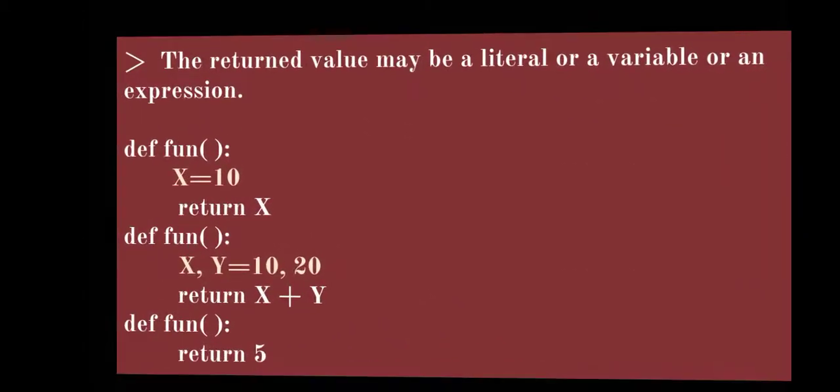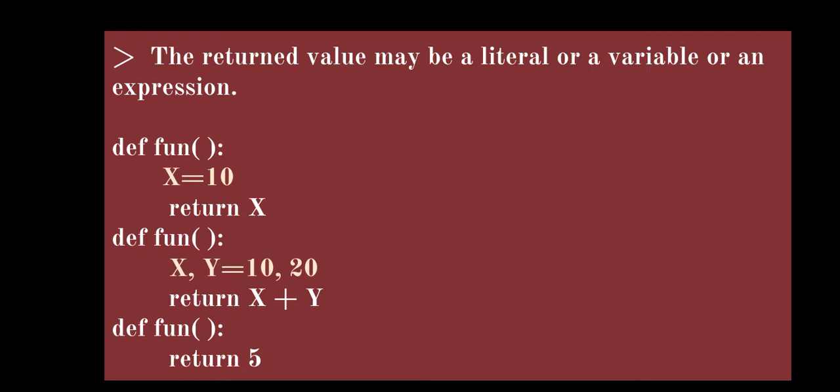Let's go for the other example. It says the return statement in any program may return a literal, it may return a variable, or it may return an expression also. Here there are some examples. In the first function definition, x has the value 10, the object's value is 10. So return x means the variable is specified with return, so it will return the value of x.